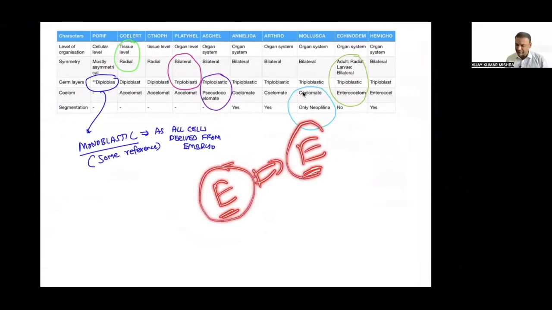You have to learn that E for Echinodermata and E for enterocoelom. Are you getting? This is the trick that will help you. Later on, enterocoelom is going to be present in Echinodermata, Hemichordata and Chordata as well, so it is a very important change.